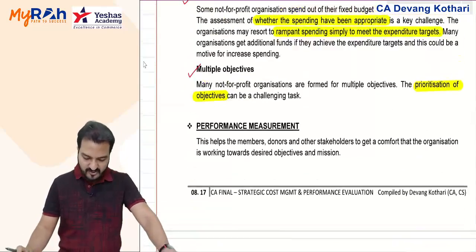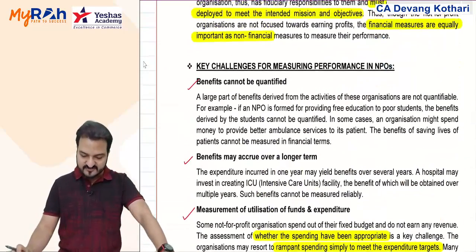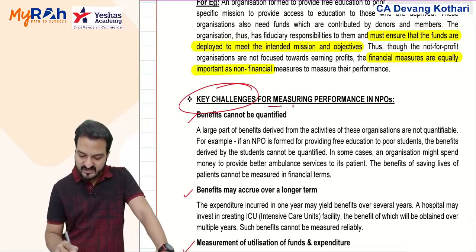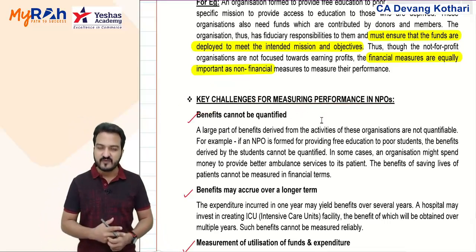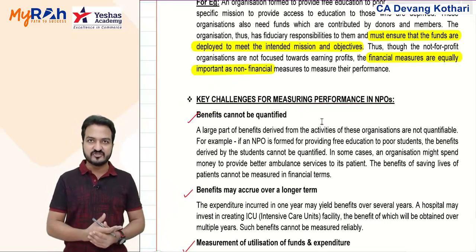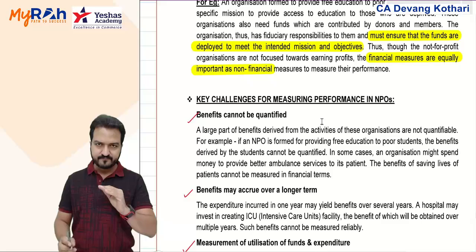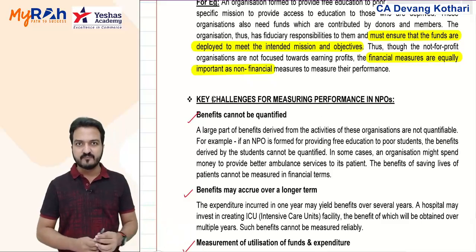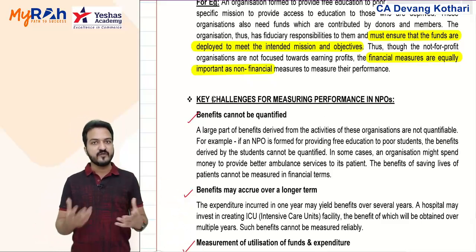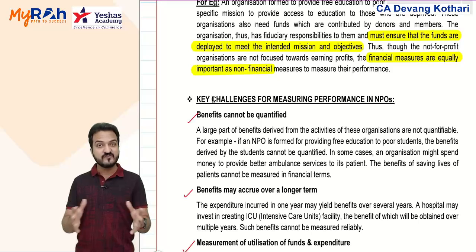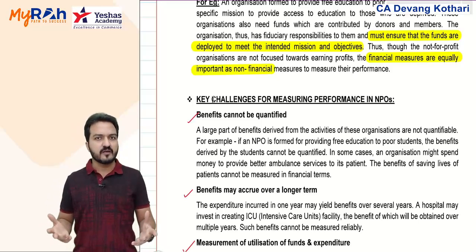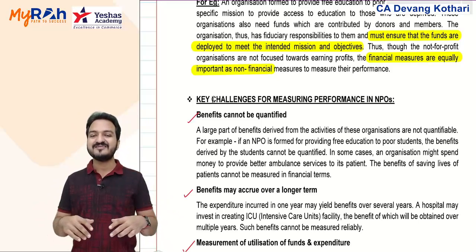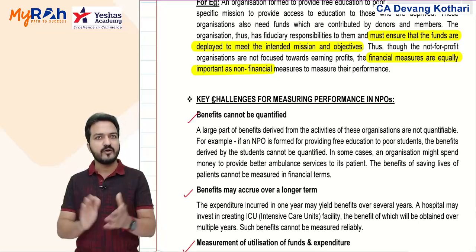Also, for every question pertaining to non-profit organizations, you can always mention the key challenges for measuring performance. Even if you follow the VFM framework, you will still have these challenges: in case of non-profit organizations, benefits cannot be quantified. Like in this situation, the cleaning services in Taj Mahal, what are the benefits of cleaning? Can you quantify the benefits of cleaning Taj Mahal? No, you cannot generally quantify them in direct monetary terms.